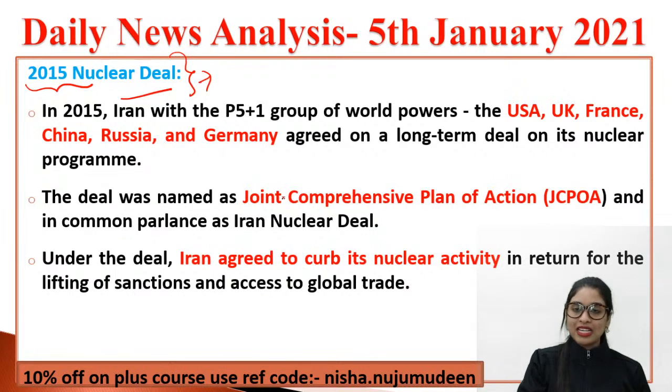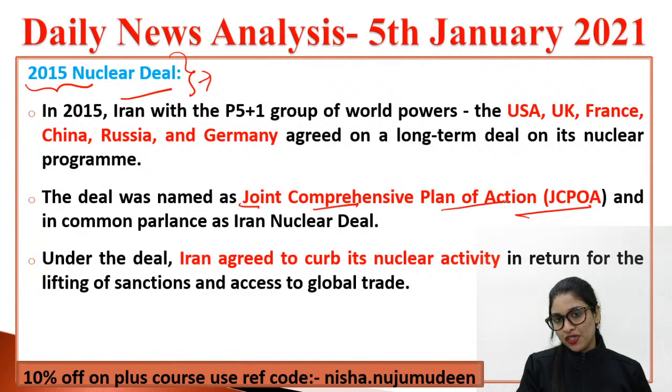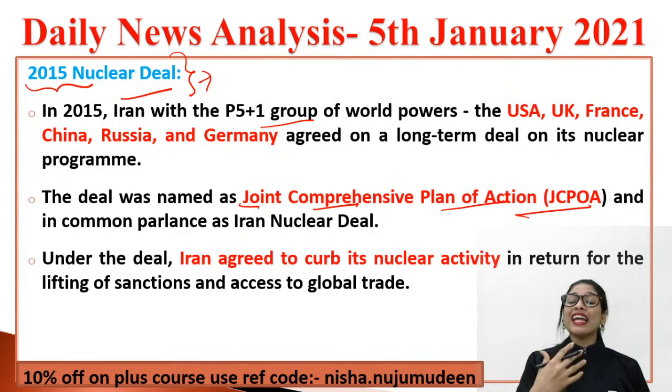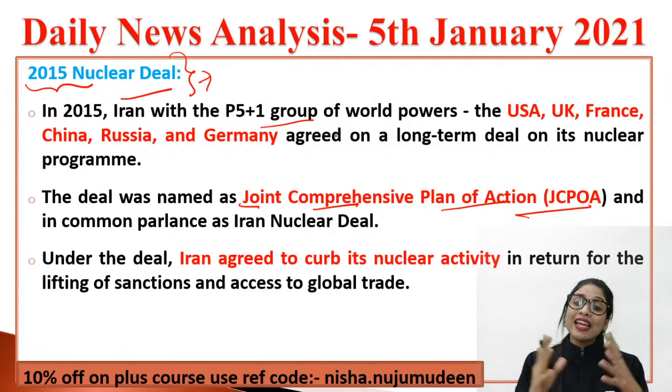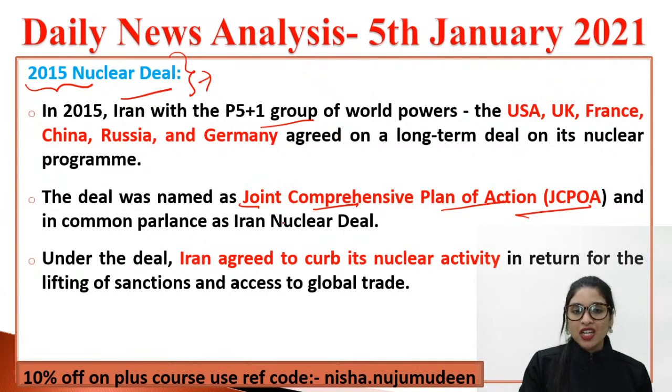Yes, like how Arun said in the class, your JCPOA. What is that? Joint Comprehensive Plan of Action. In that particular context only, this topic is connected. In the year 2015, Iran, along with the P5 plus one group of world powers, that is UK, USA, France, China, Russia, Germany, agreed on a very long-term deal on the nuclear program. That deal came to be called JCPOA, Joint Comprehensive Plan of Action, and in common parlance the Iran nuclear deal, because Iran took the initiative.